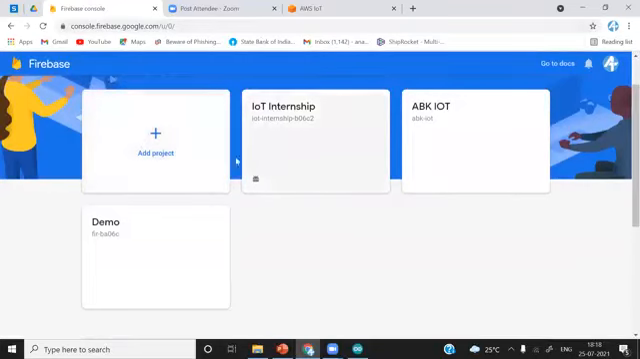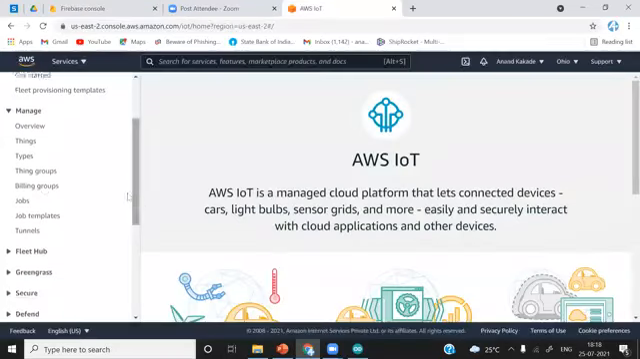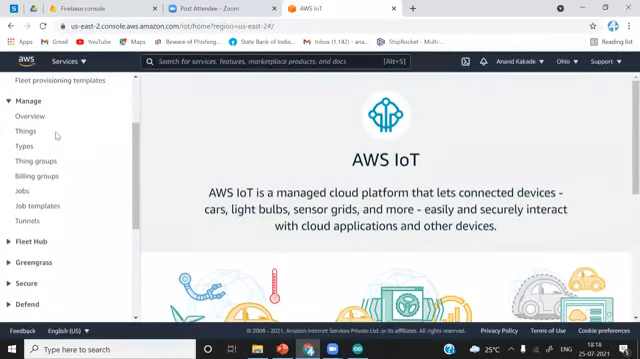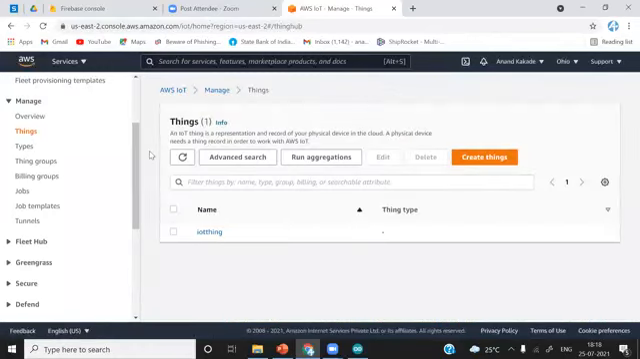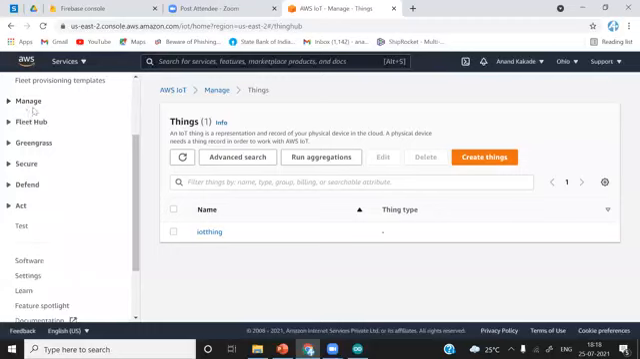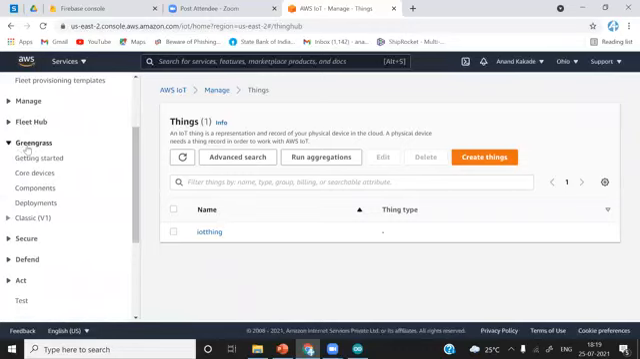So similarly, to create projects in AWS, they call them things. In AWS IoT, you have to click here. So to create a new project, you have to click here. In manage, you have to go to things. Other things we are not going to need now. Later we will create a new project, or the new thing. Device Tab also we are not going to use. Greengrass is also not going to be used.